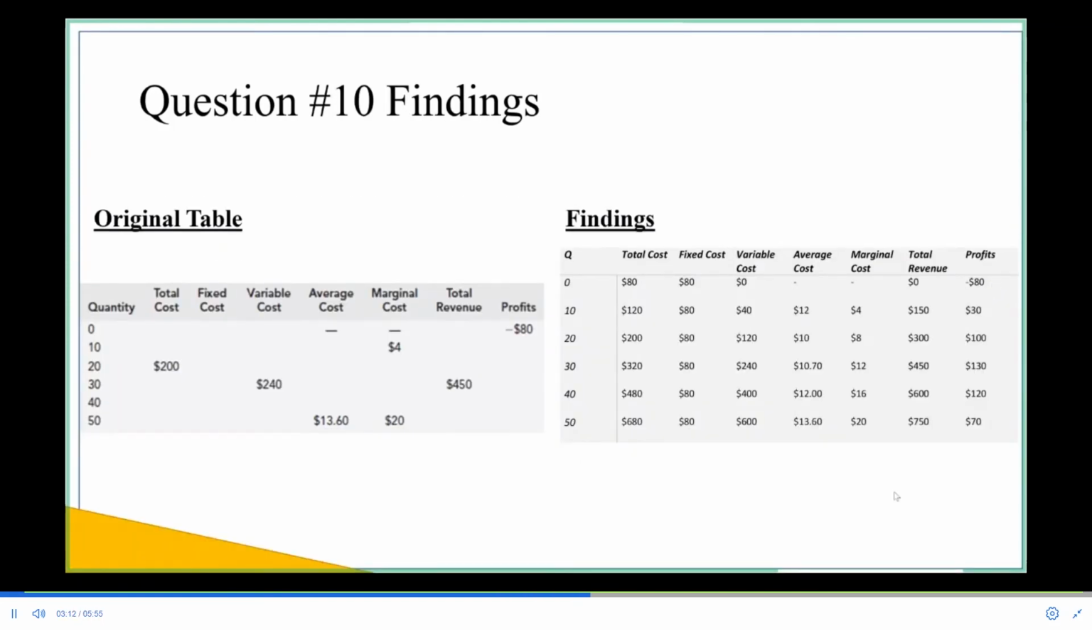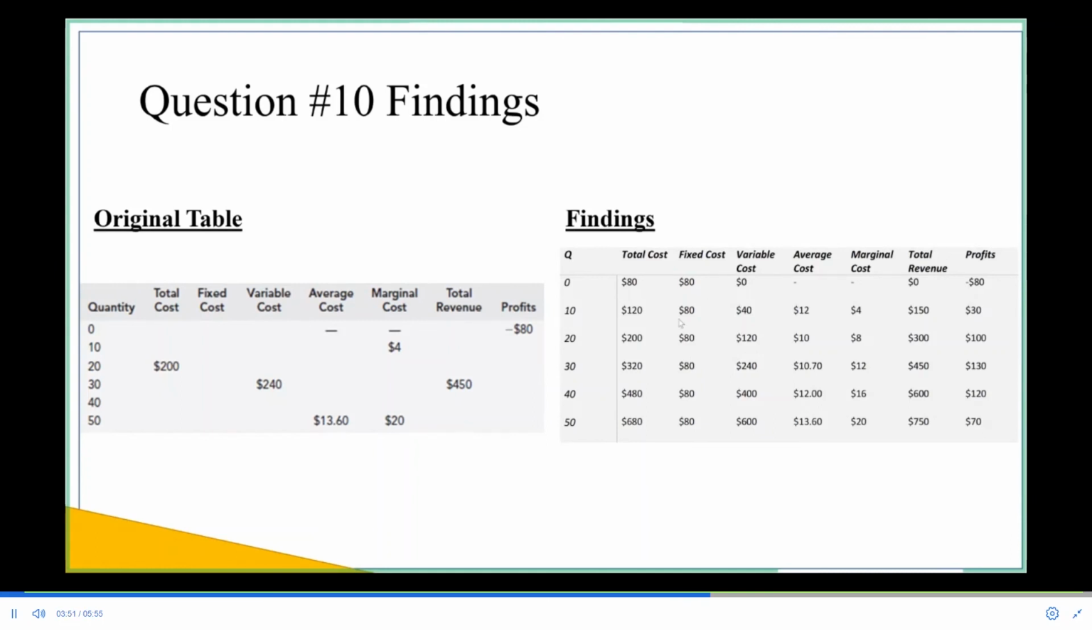So question 10, as you can see on the right, we have the final table, what the values came out to be, and on the left, we have the original table. So I'll just go through how the team solved this problem. So first, we can see that the total revenue is based off of a constant price of $15. Now, why is it $15? Because total revenue is quantity times the price. So if we look at the quantity, 10 times $15 equals the total revenue of $150.